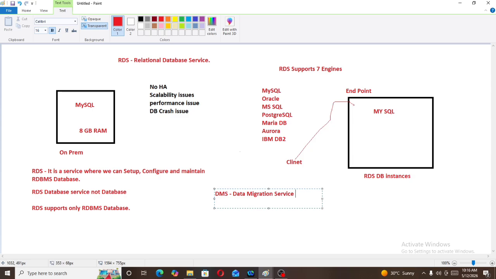Then what is database? Database means it is used to store the data. But if you want to store huge data, there is another service in AWS, that is data warehouse. What is data warehouse? It is used to store huge data.